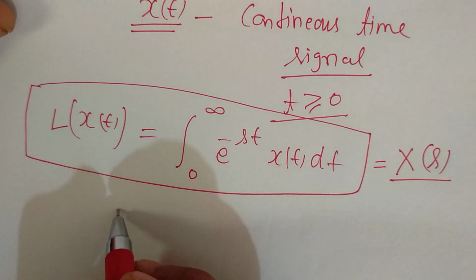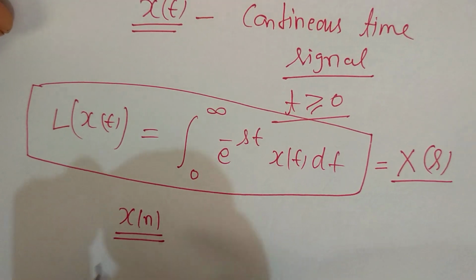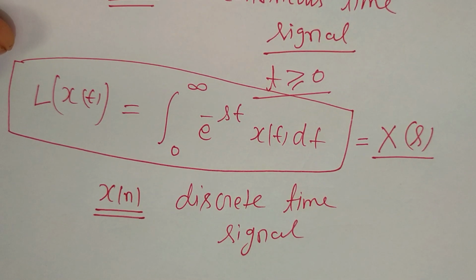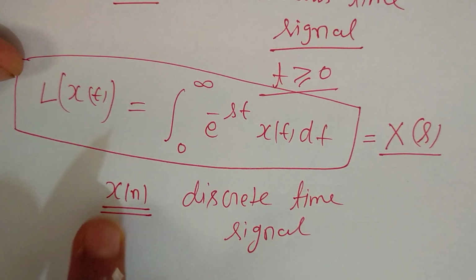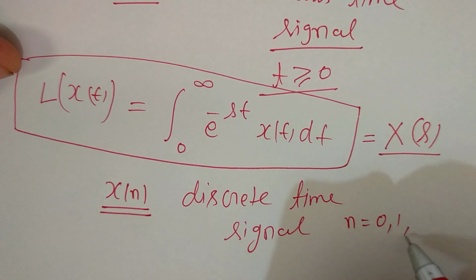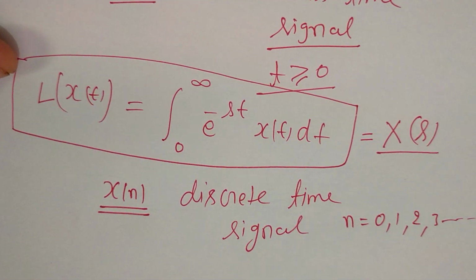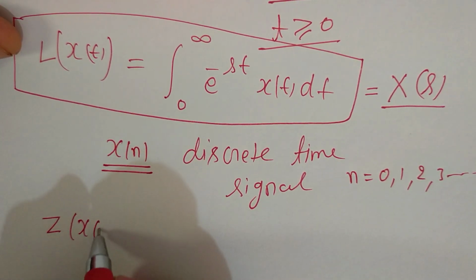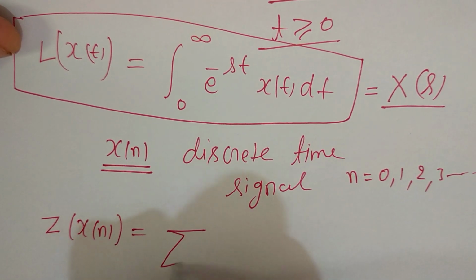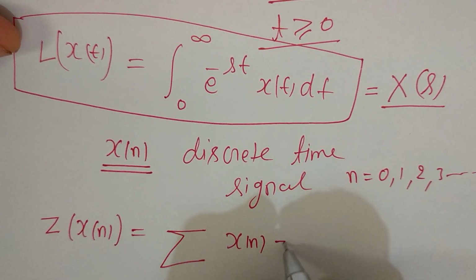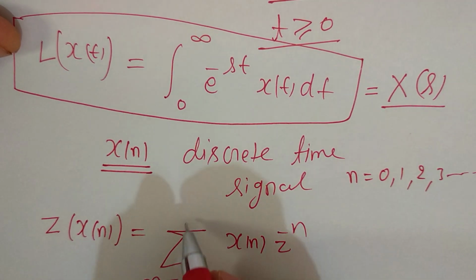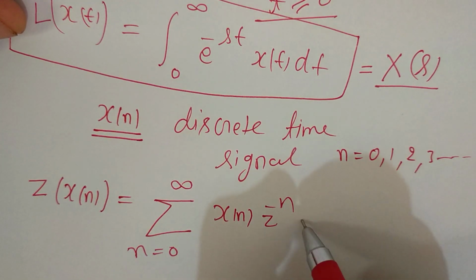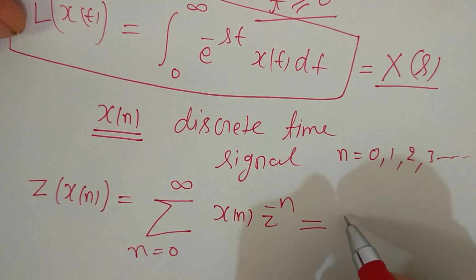And if x(n) is a discrete time signal, meaning it is defined for n equal to 0, 1, 2, 3, 4, so it is defined for discrete points, we can define the Z transform of x(n) as the summation of x(n) z^(-n), with n varying from 0 to infinity. This is the definition of the Z transform. This is a function of z, so we represent it as X(z).